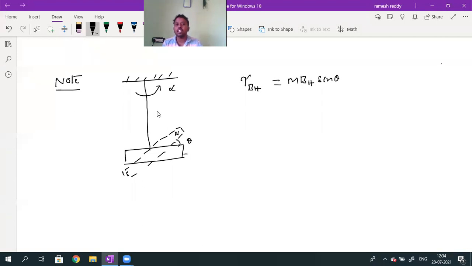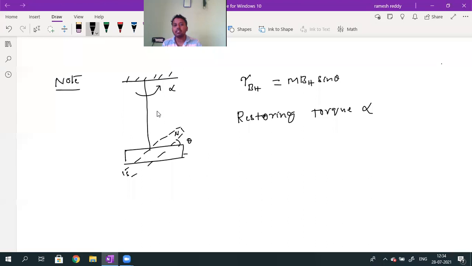Now actually here one more torque will develop. That is called what? Restoring torque. Whenever a string is rotated, that string will be twisted. So when you leave the string, again the string will come back to its original position. Now you rotate in anti-clockwise; when you leave the string, it will rotate in clockwise direction because of the restoring torque. The restoring torque is directly proportional to the angle of twisting.